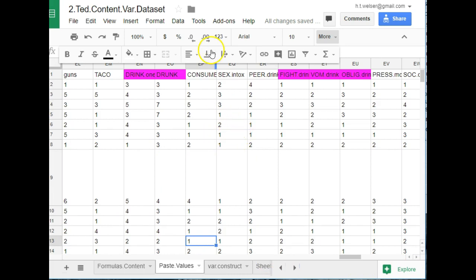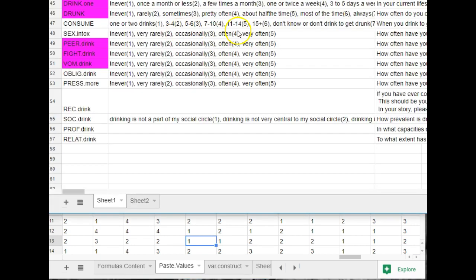Okay, so I'm going to make my final variable, and it's related to drinking, and maybe what we might call problem drinking, or problematic or difficult issues coming up because of drinking. The variables I'm going to get are these ones highlighted in pink, and in the code book I've highlighted them in pink also.